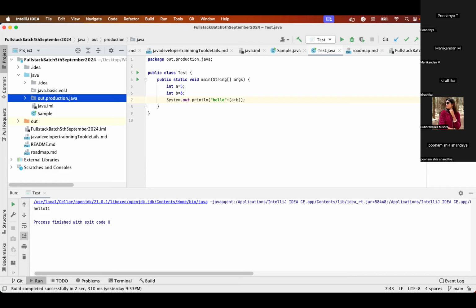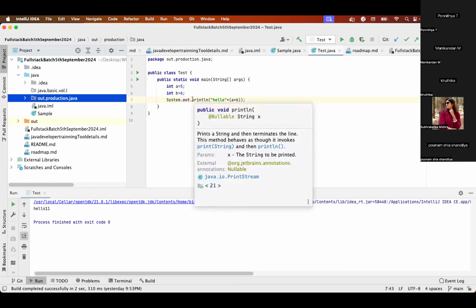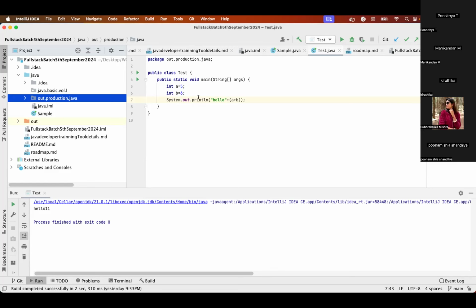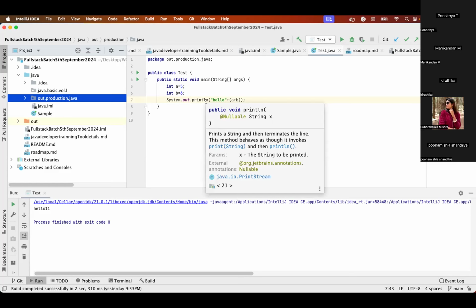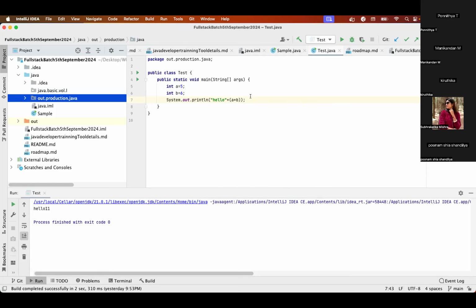The second reason why it's simple is because it's easy to read. If you see, I have written System.out.println, so it's very straightforward. If I wrote cout here, you would have to understand what cout is. Here we are basically using the English language, and it's easy to write and easy to understand. When you write any word in English, it's easily understandable. So that is the reason we call Java simple.